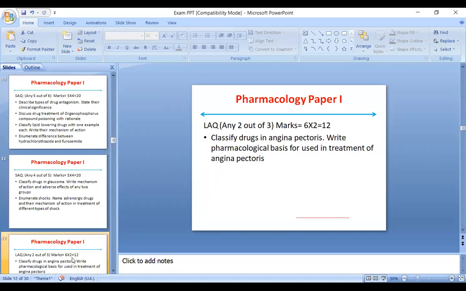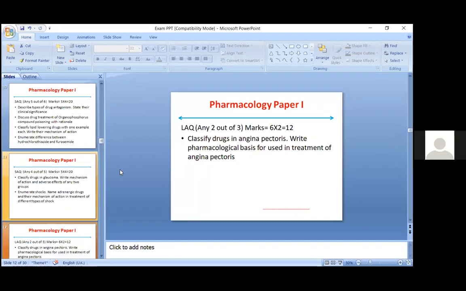Now we have moved on to the long answer questions. Classify drugs in angina pectoris and write the pharmacological basis for their use in treatment. This is a very easy scoring question for the student. First, you have to mention what angina pectoris is. If you are able to draw a diagram of angina pectoris, that will be very good. After that, if you can draw a flow chart of how angina pectoris occurs, then in that you can mention the drugs that are used.